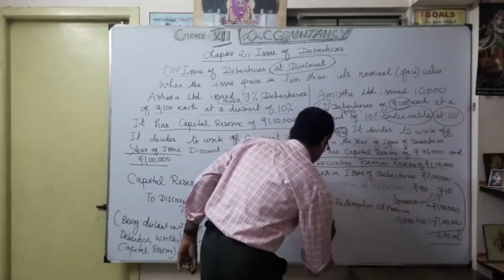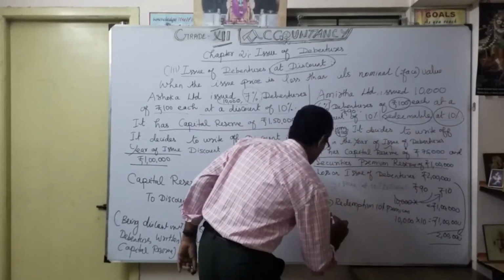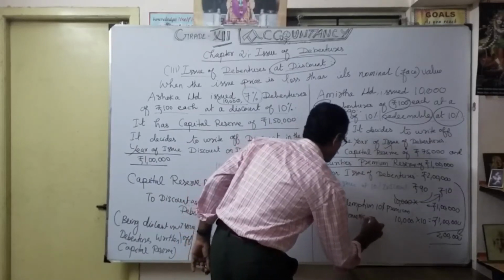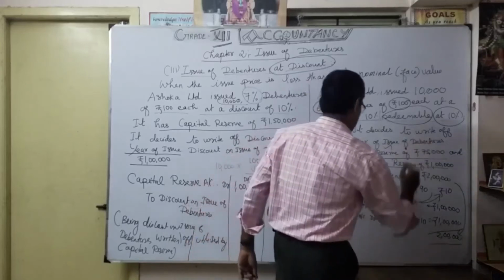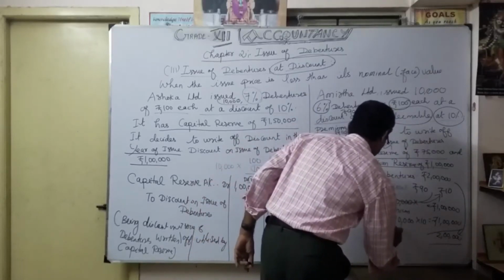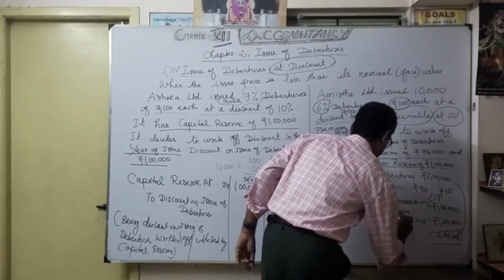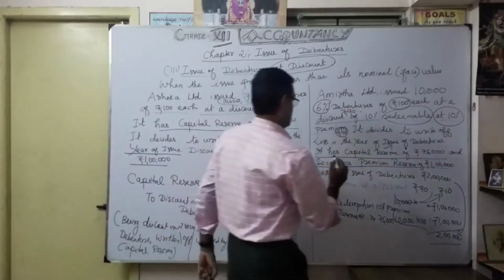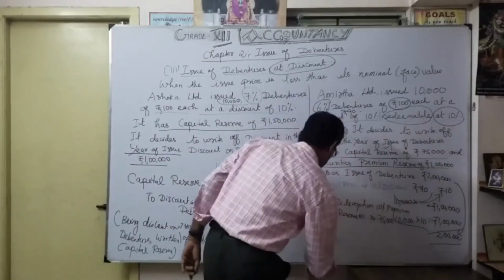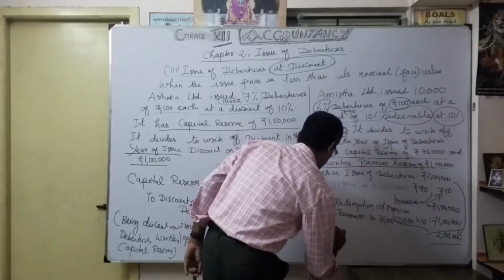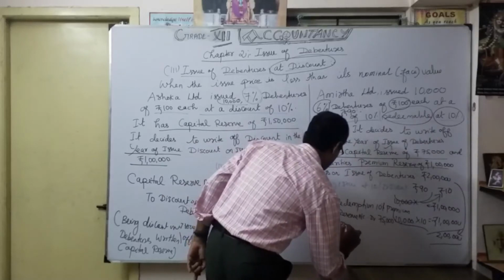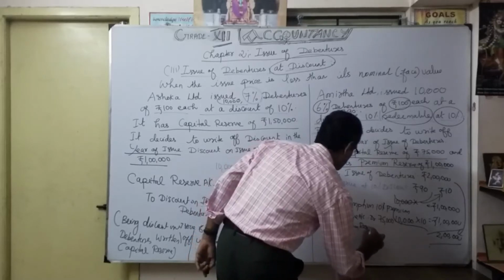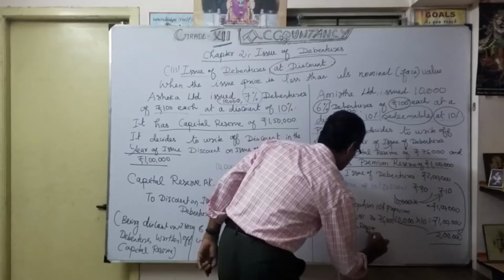So capital reserve account debit, how much? 75,000. Thereafter securities premium reserve 1 lakh. So securities premium reserve account debit 1 lakh.